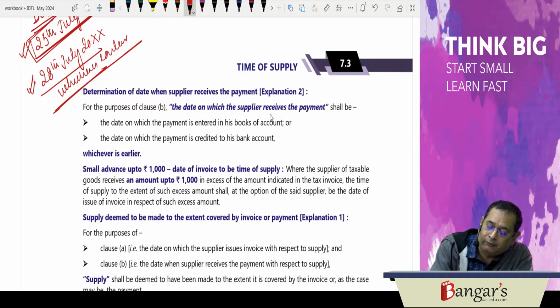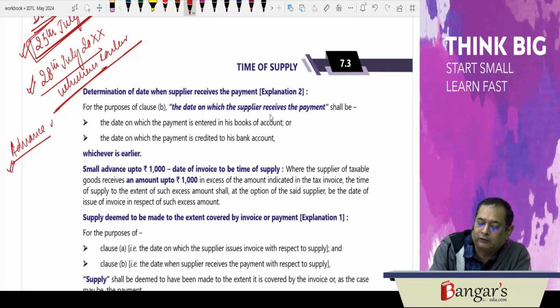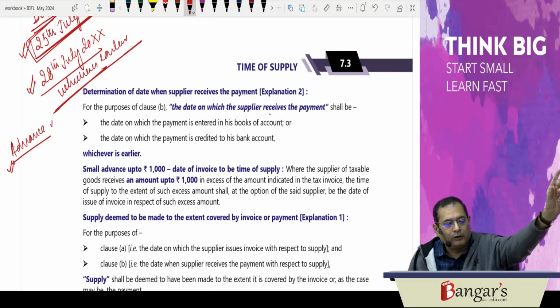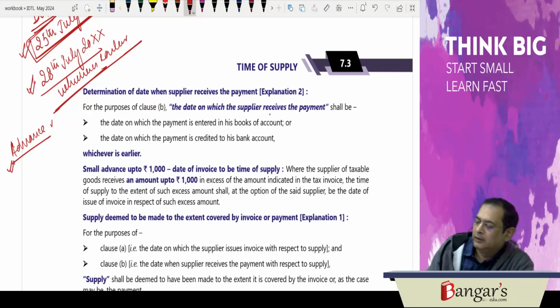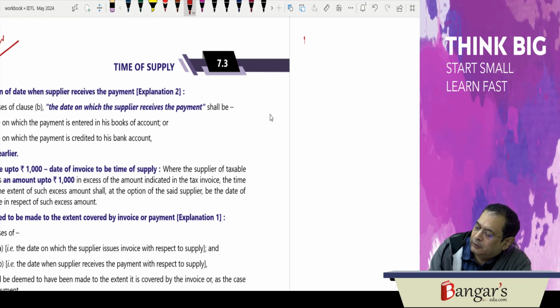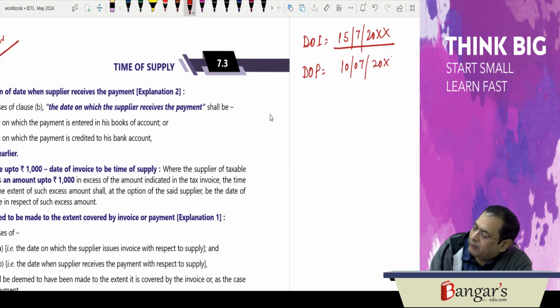Now, if you receive any advance, a notification has been issued. That means what? Advance. If you are receiving an advance before issuance of invoice, the time of supply as per the statutory provisions is the date of invoice, or the last date on which the invoice was required to be issued, or the date of payment, whichever is earlier. Say for example, if the date of invoice is 15th of July, it is issued in accordance with the timelines, and the date of payment is 10th of July. So you have received an advance. Goods are supplied afterwards, but you have received an advance.